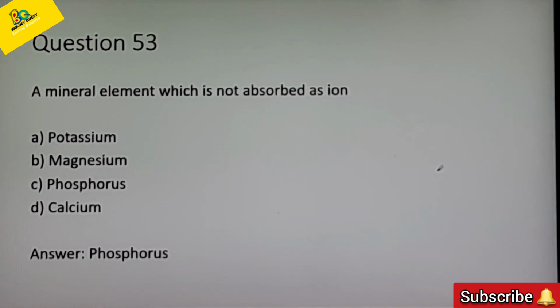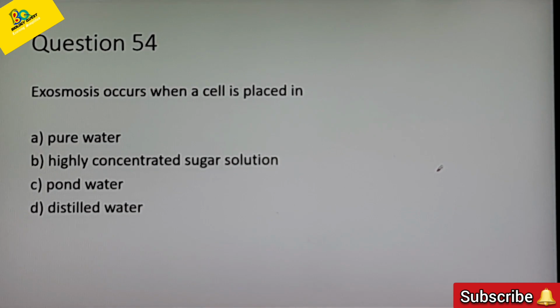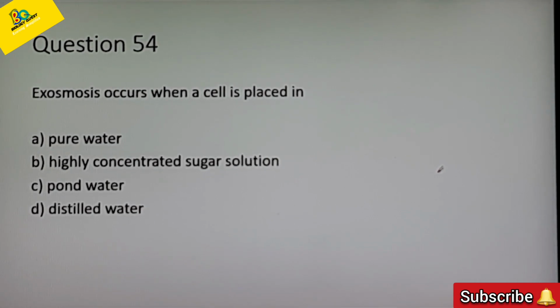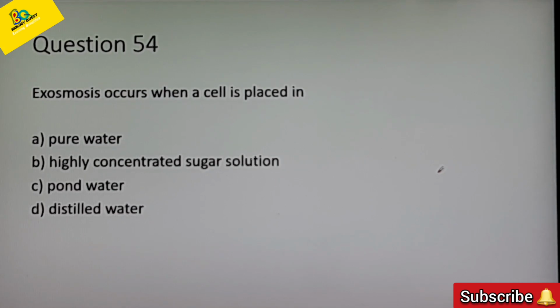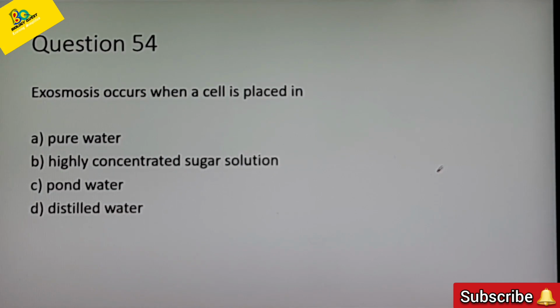Next question. Exosmosis occurs when a cell is placed in. Exosmosis, what is exosmosis? That is the outward diffusion of water. When does exosmosis take place in a cell? Options are A, pure water, B, highly concentrated sugar solution, C, pond water, D, distilled water.